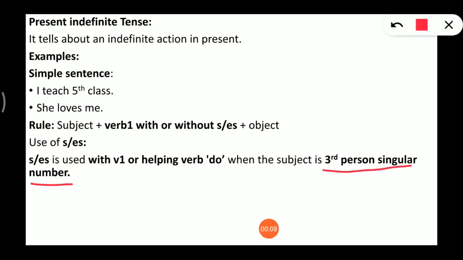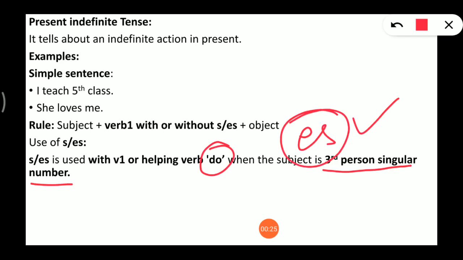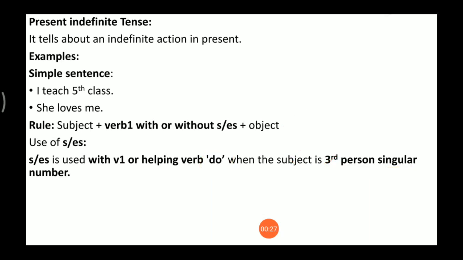When the subject is third person singular number, then we use s or es with verb 1 or with the helping verb do. With do we just use es, only es is used with helping verb do, and we say does.